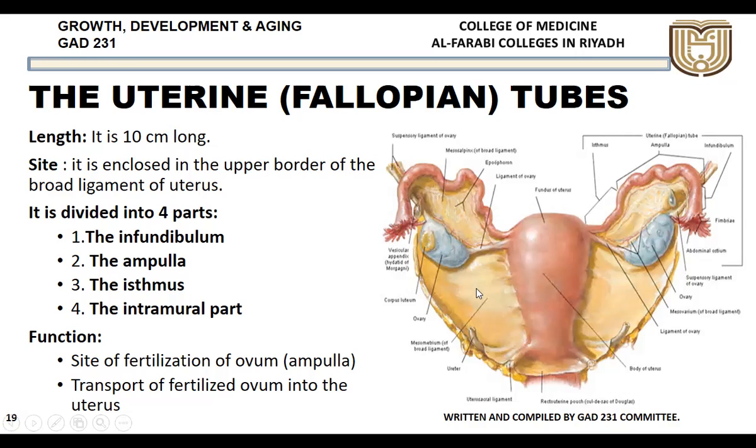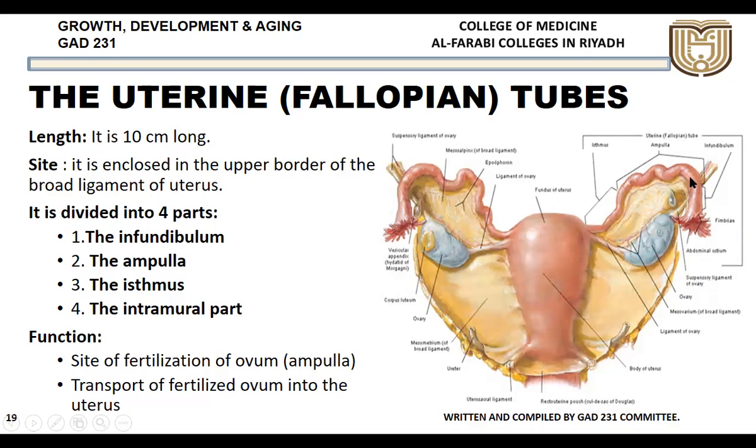That is the fold of peritoneum which is hanging on either side over the fallopian tube. This is the broad ligament here. So the fallopian tube is divided into 4 parts. The first part is called the infundibulum. The funnel shaped part is called the infundibulum.